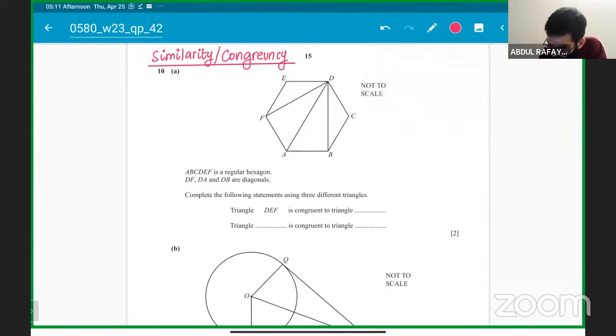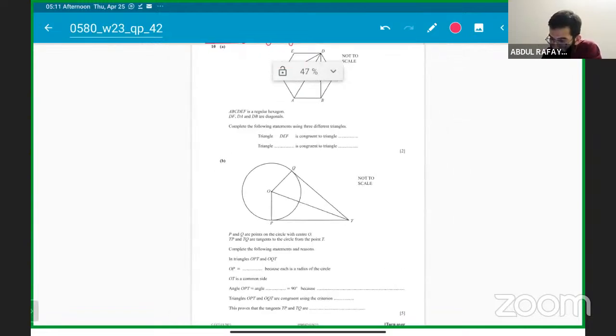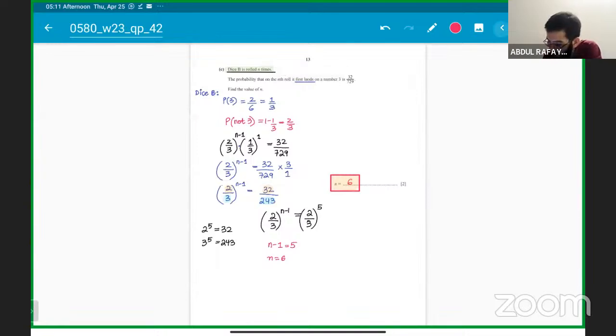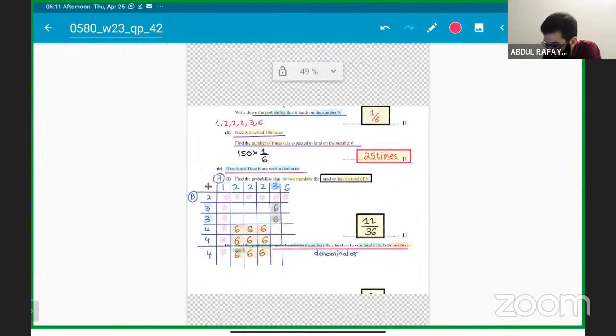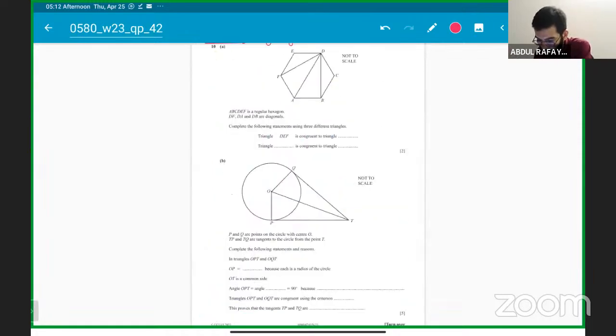So it is a recent paper and a complete question on almost 7 marks. Differentiation is tested for 8 marks, probability tested for 5, 7, 9 marks. So all these chapters are tested for less than 10 marks, but each question, on average, is 7 to 9 marks. If you get them correct, you will easily be able to score a good grade in the exam paper, right?